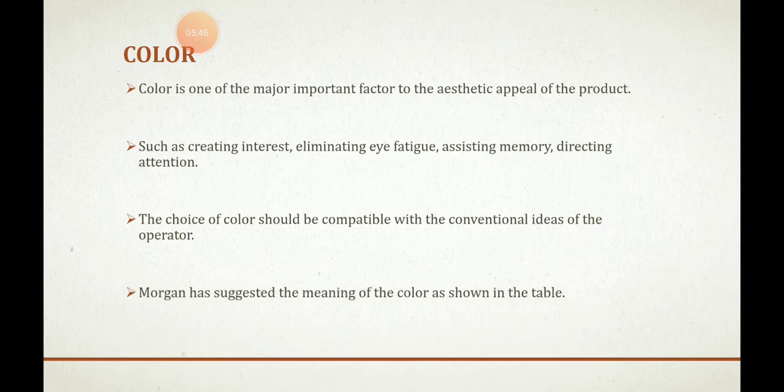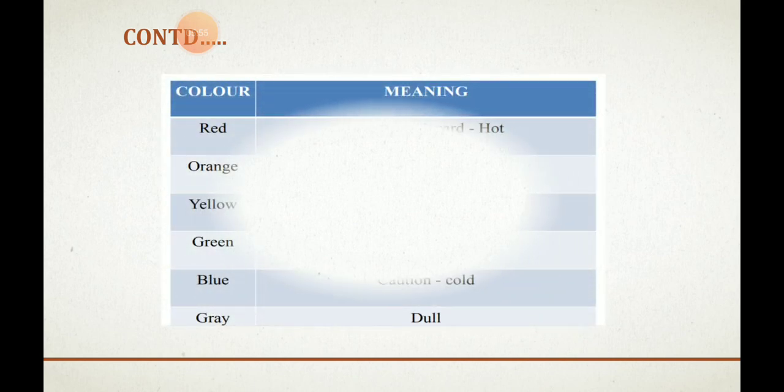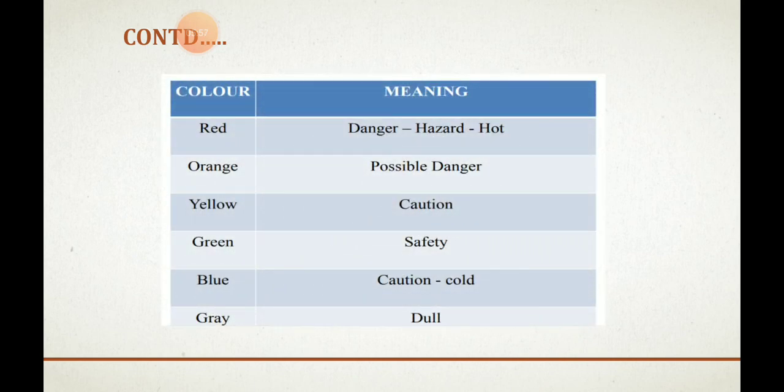Morgan is the one scientist who suggested the meaning of the color as shown in the figure. The table is there. So red, the meaning is danger. Orange, possible danger. Yellow, caution. Green, safety. Blue, caution code. Gray, dull. So these are some of the color coding proposed by Morgan.